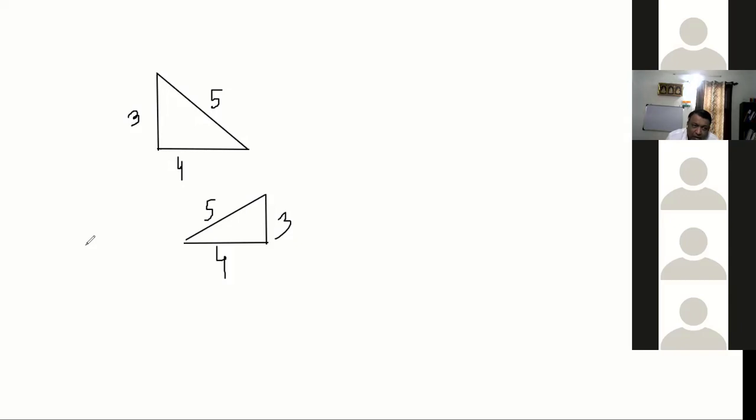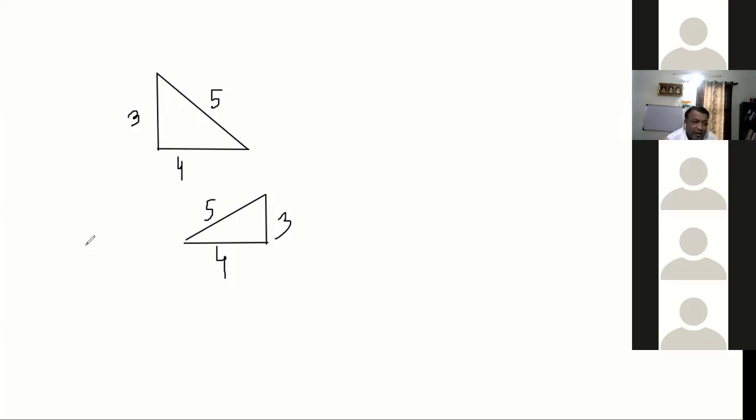Similar but not congruent. Both congruent, similar. Okay, so there you can see. Guys, first of all, ask yourself: do both the triangles have the same shape? Yes, means they are similar. Shape is same. Do both the triangles have the same size? Ask yourself. Size is also same. It does not matter that we rotated the triangle. That is okay.